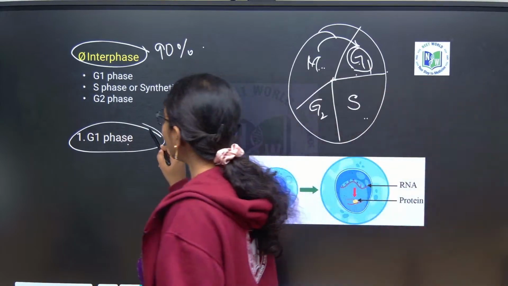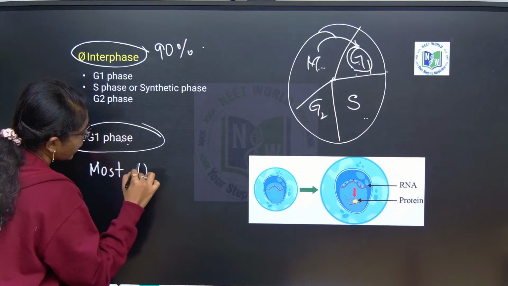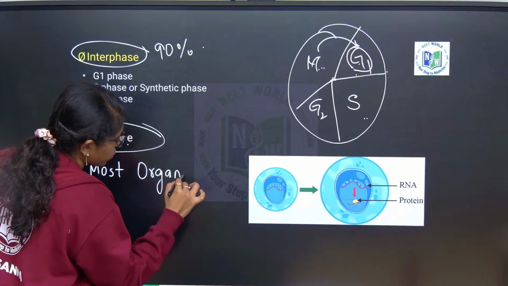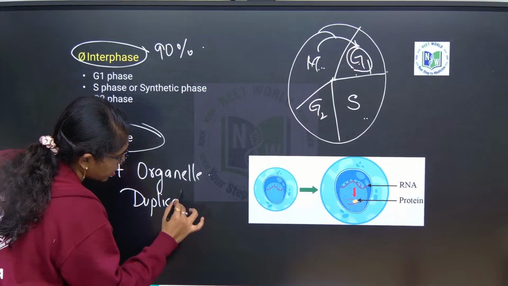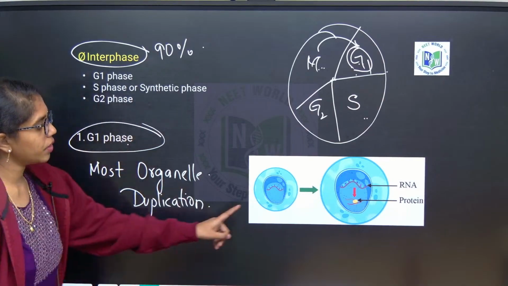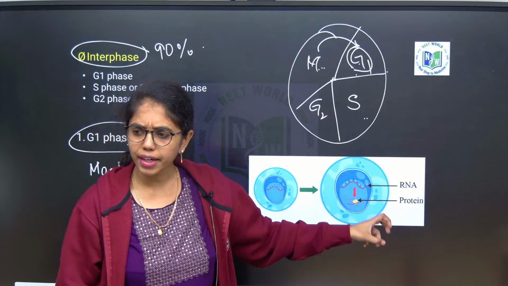Remember, in G1 phase most of the organelle duplication takes place.